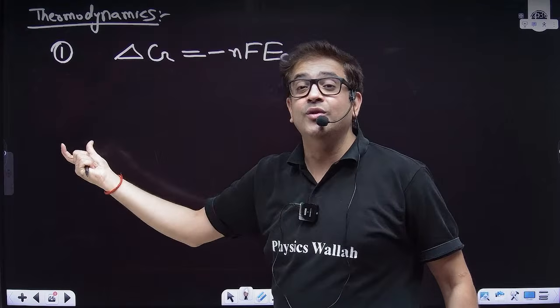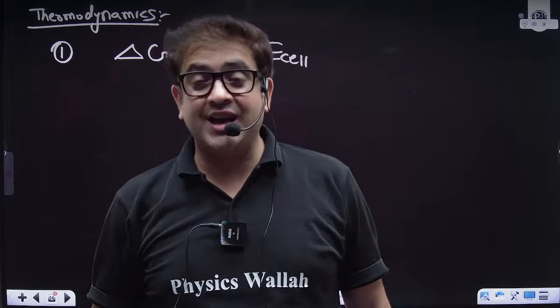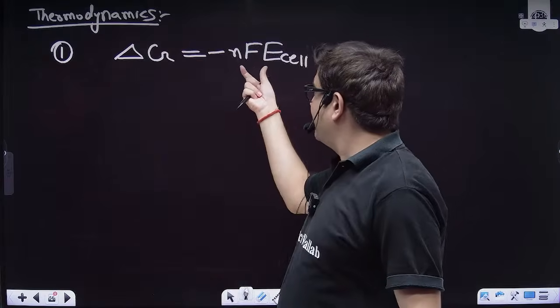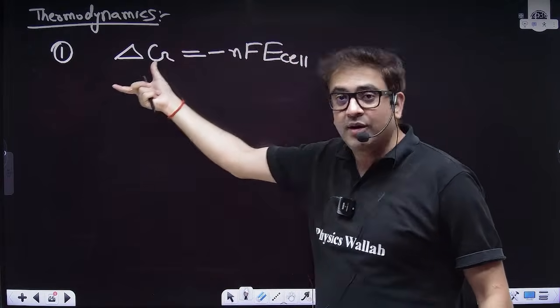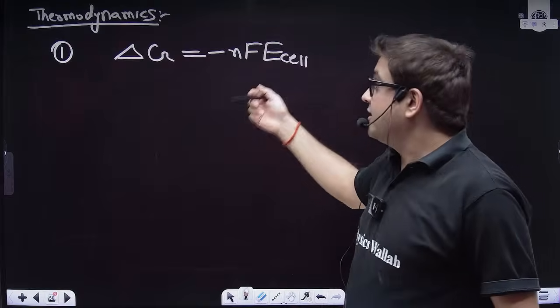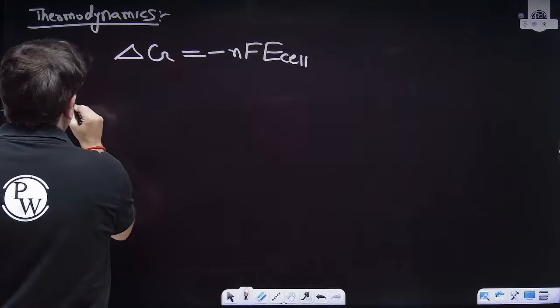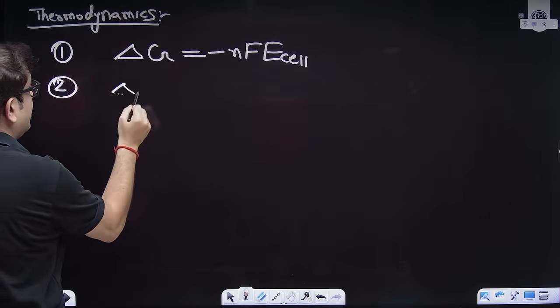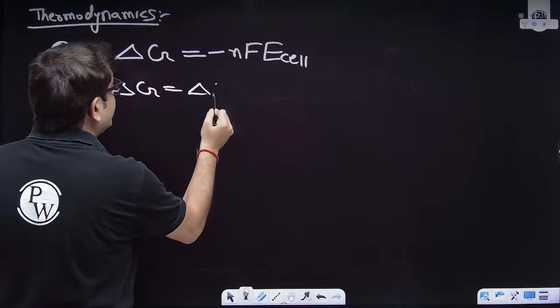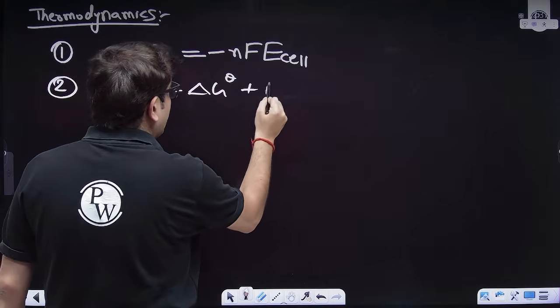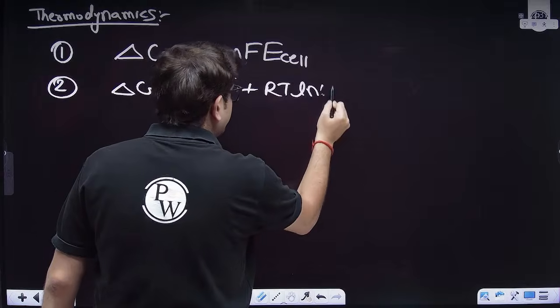What is the charge flown? Sir, one mole of electrons has charge F, so n moles will have nF. So charge into potential is your useful work. Sir, in standard condition, the second thing is from thermodynamics: I know delta G is equal to standard value of delta G plus RT ln Q.